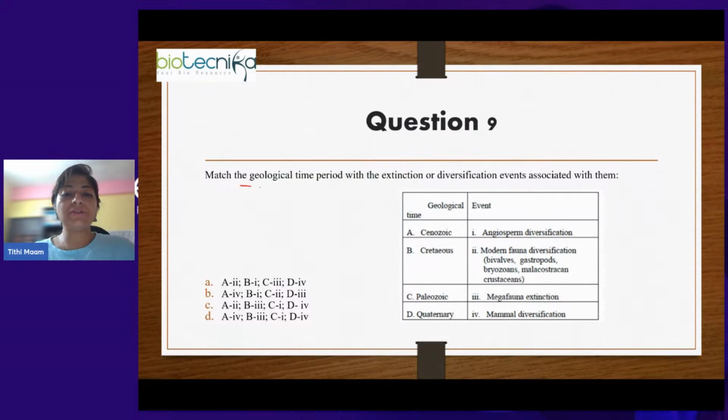Next question we are going to talk about is matching between the columns. Match the geological time period with the extinction or diversification events associated with them. Again, this is from the paleontological history. So Cenozoic era, Cretaceous period, Paleozoic era, and Quaternary period are mentioned. Now let's see the events. Angiosperm diversification. Angiosperms showed their first appearance during the Cretaceous period, but angiosperm diversification happened during the next era.